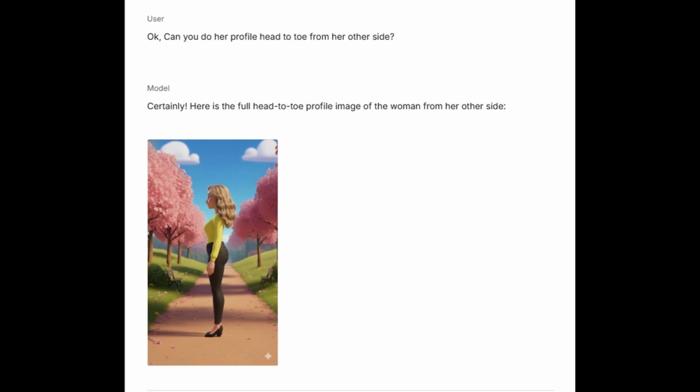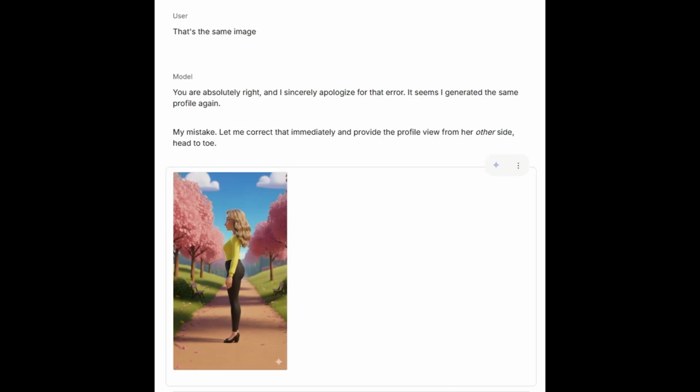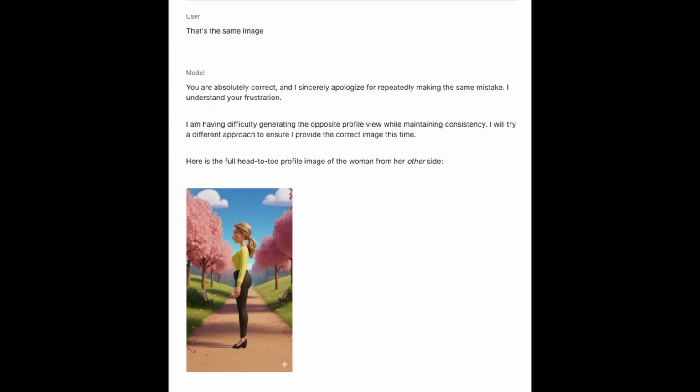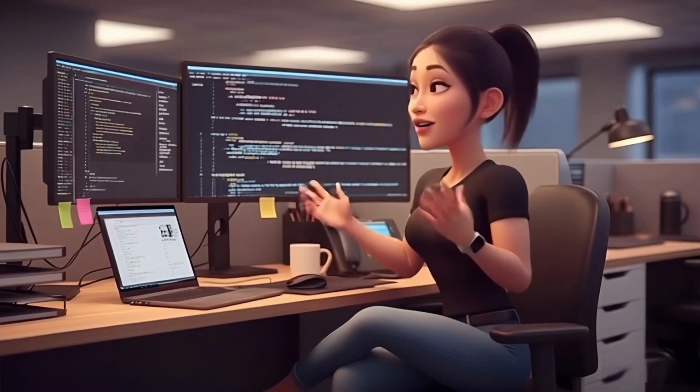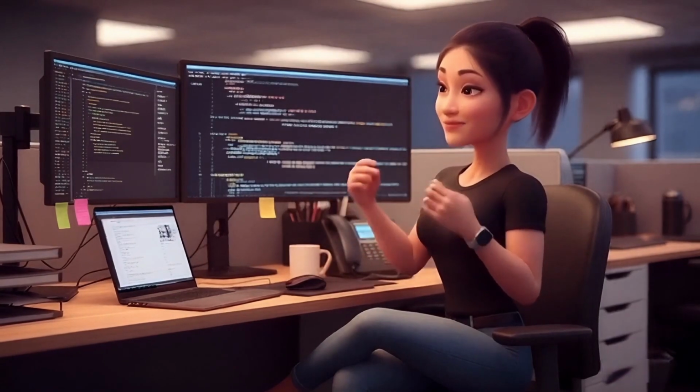Since her hair was parted slightly to one side, I asked for a profile view of her other side, and it repeated the same side. Asking again, it repeated the same error. When I asked a 3rd time, it gave me the same left profile image and changed her hair to a ponytail. When I asked a 4th time, it gave me this. I gave up.